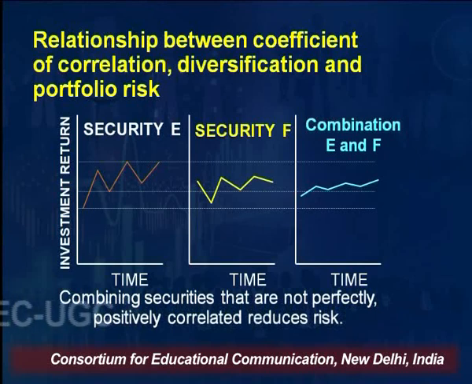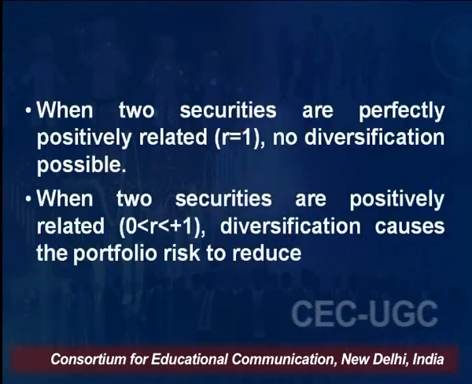What you find is that the fluctuation in the combination of E and F is less as compared to the fluctuations in the returns of E and F individually over time. So, this is the benefit of creating a portfolio, and this shows the combination of E and F.